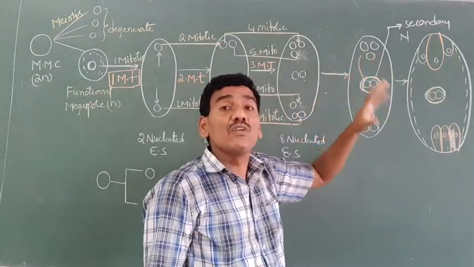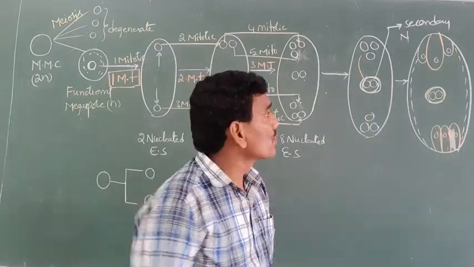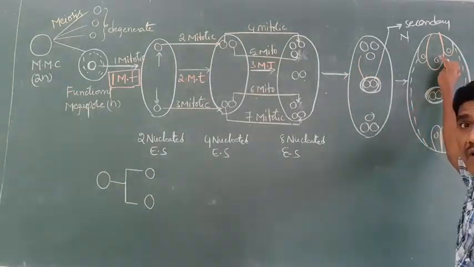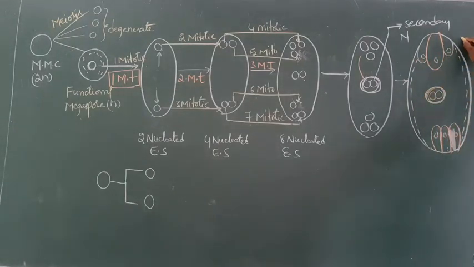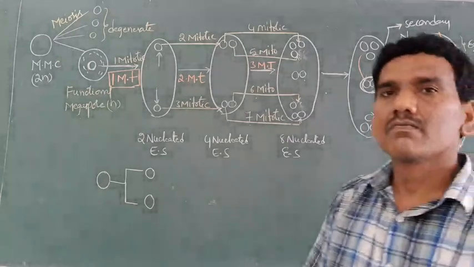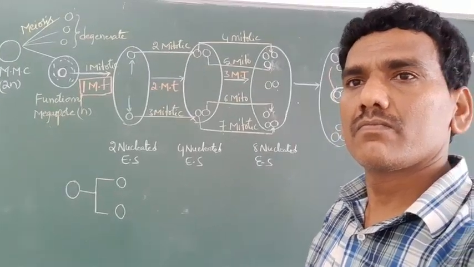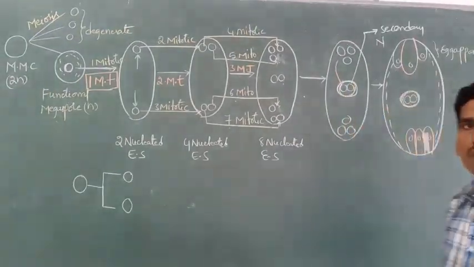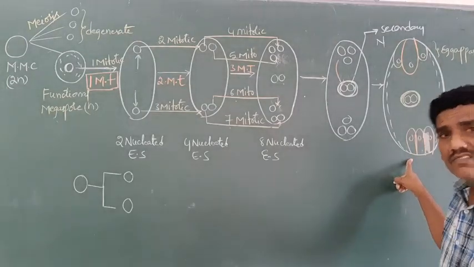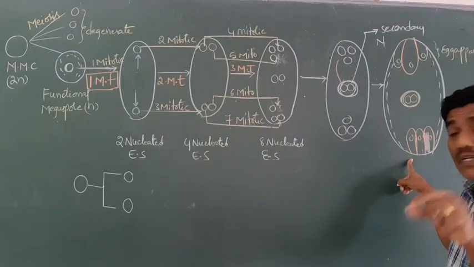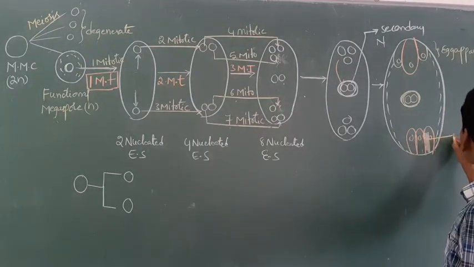Those 3 nuclei develop into the egg apparatus. 3 nuclei are located towards the chalazal end. Those 3 nuclei develop into antipodals.